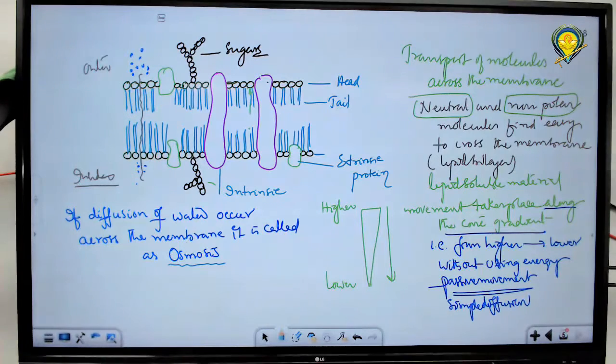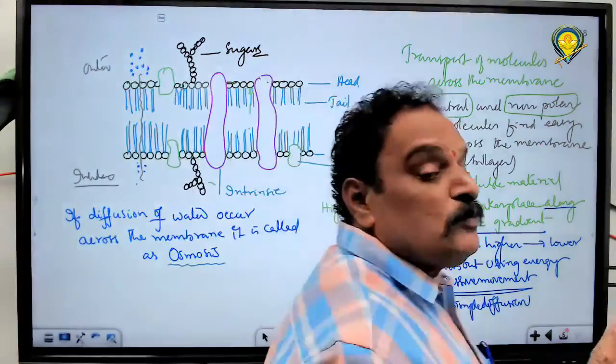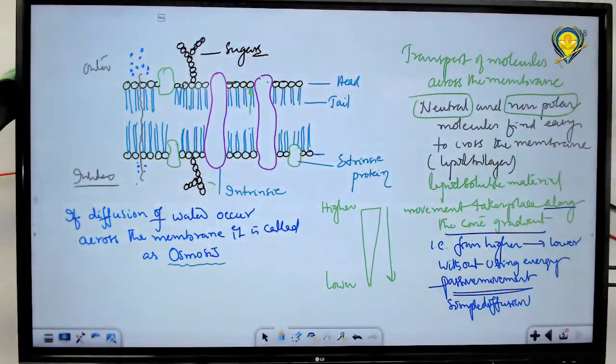Normal, if any particles diffuse, that is called simple diffusion. If diffusion of water occurs across the membrane, that is called osmosis. Osmosis means what? Generally, movement of a solvent from the region of higher concentration to lower concentration. Here, in osmosis, you need to remember only one thing: we are talking about the concentration of water, not the concentration of the solute. You just remember this. Got the point or not?